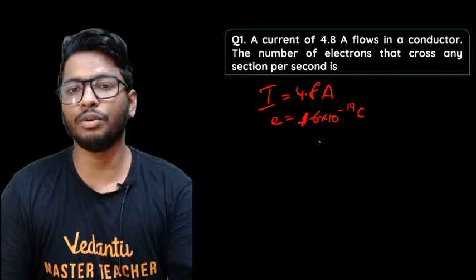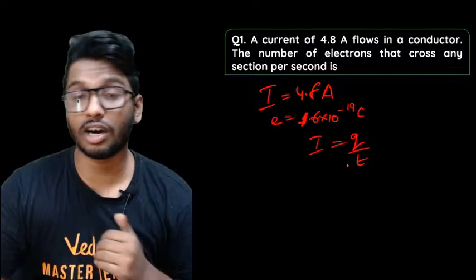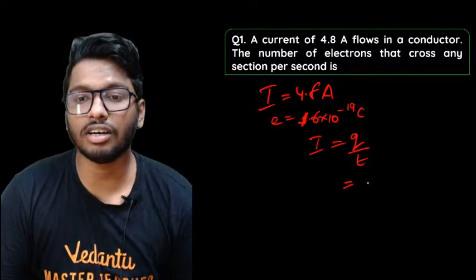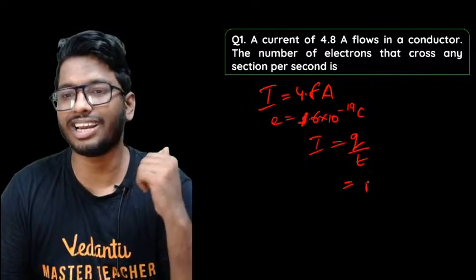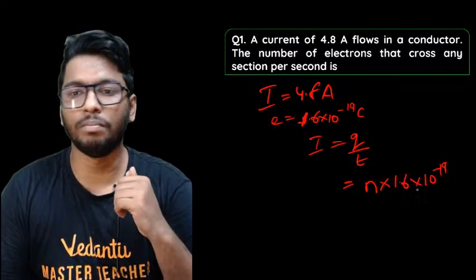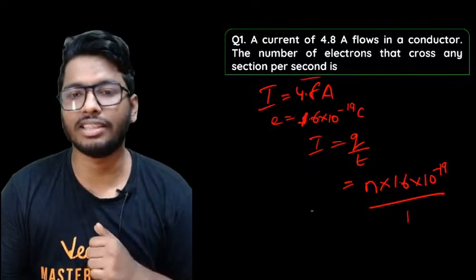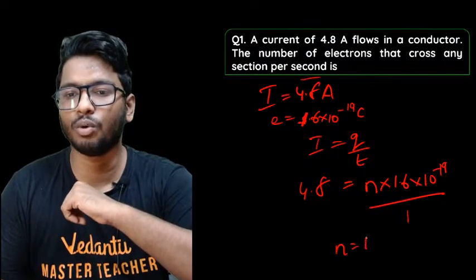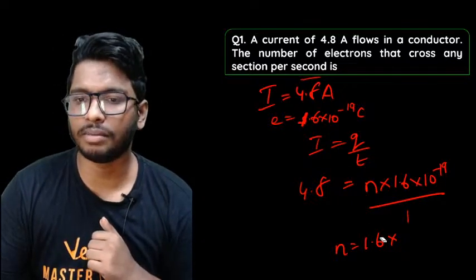Current is the rate of flow of charge, that is what current is. Here you don't know the number of electrons passing through that particular point, so you'll take it as n into 1.6, because that is the charge of 1 electron, into 10 to the power of minus 19, divided by the time taken. The time taken is 1 second, so divided by 1, you will get the answer. And the current is 4.8, so n is equal to, let me just correct that.